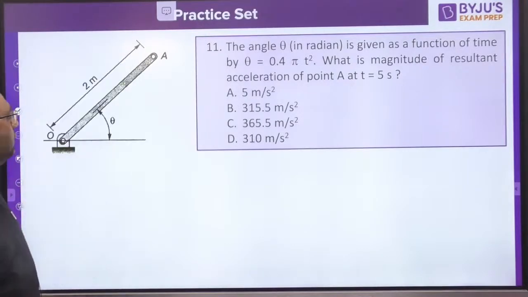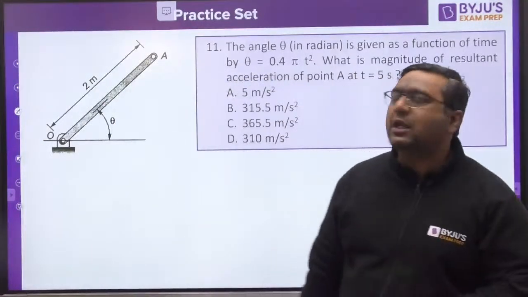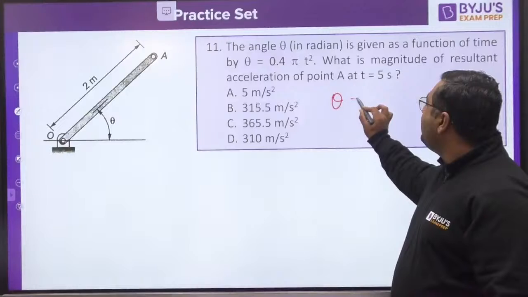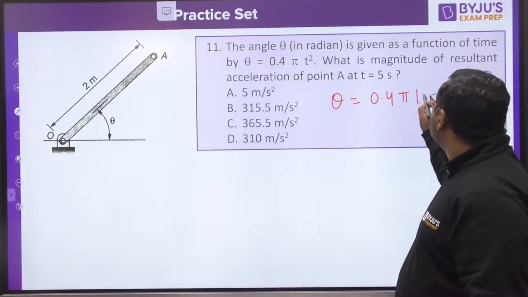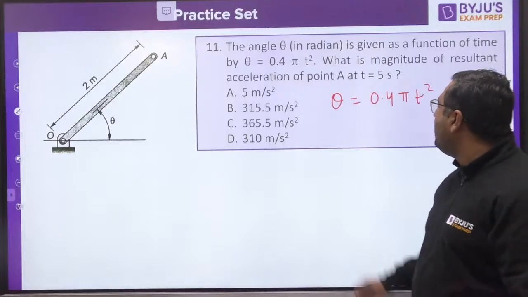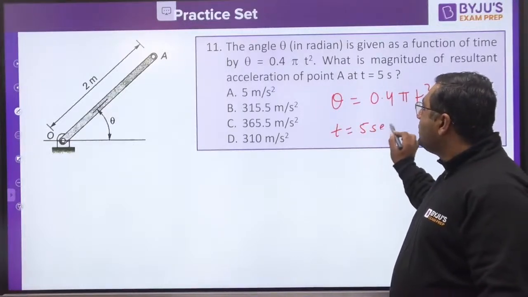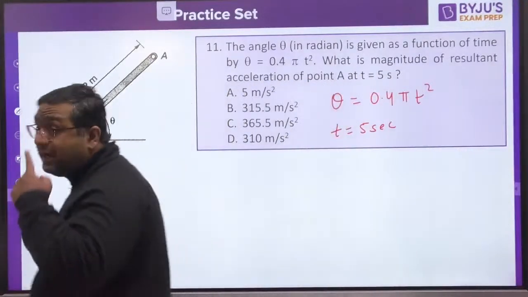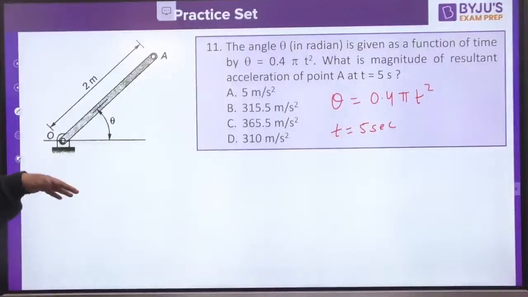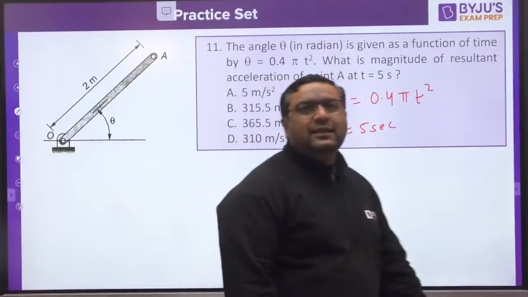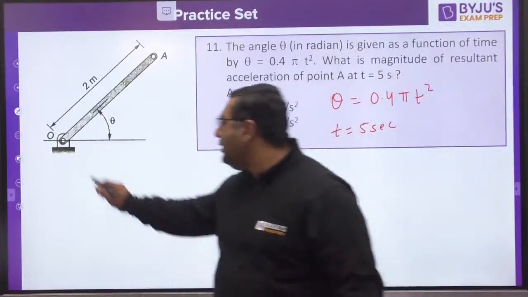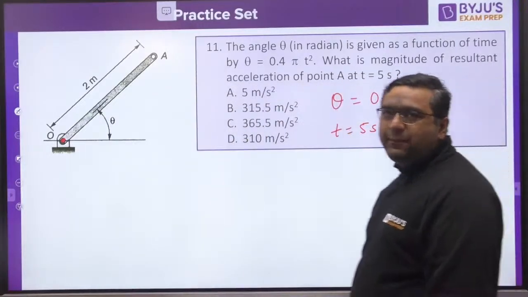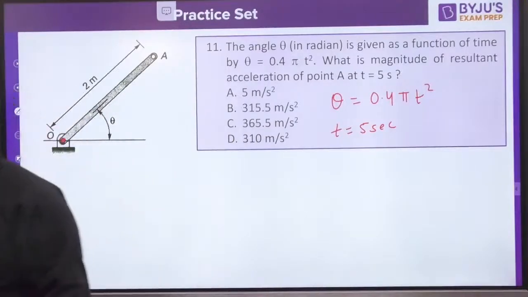Okay, this is the question now. The angle theta in radians is given as a function of time. Theta is 0.4 pi t square. You need to find out the acceleration at t equals 5 seconds. This is a very easy question actually. This is using the concept of mechanics basically, but at the same time it is having a rotation about a point. So it is a mechanics question, but you need to apply the principles of mechanics. Some calculations are involved.